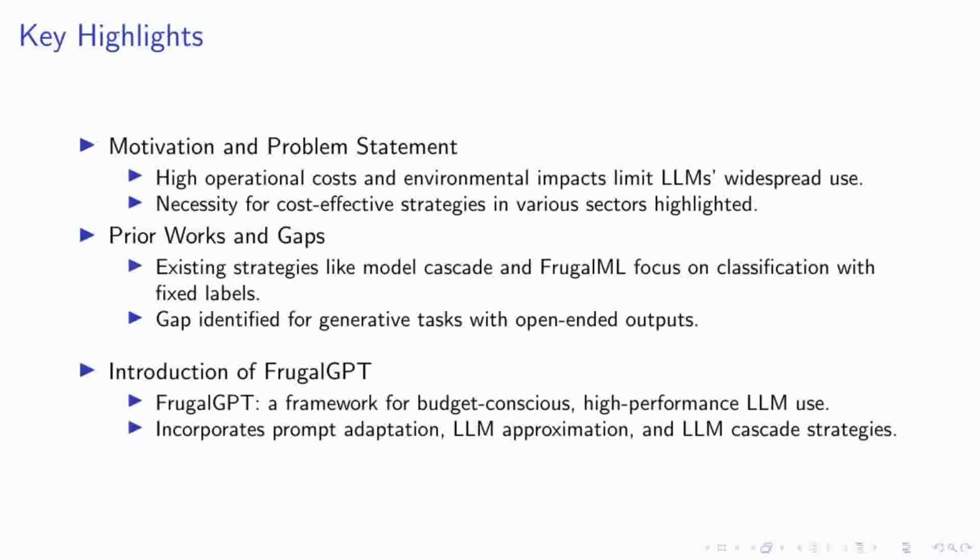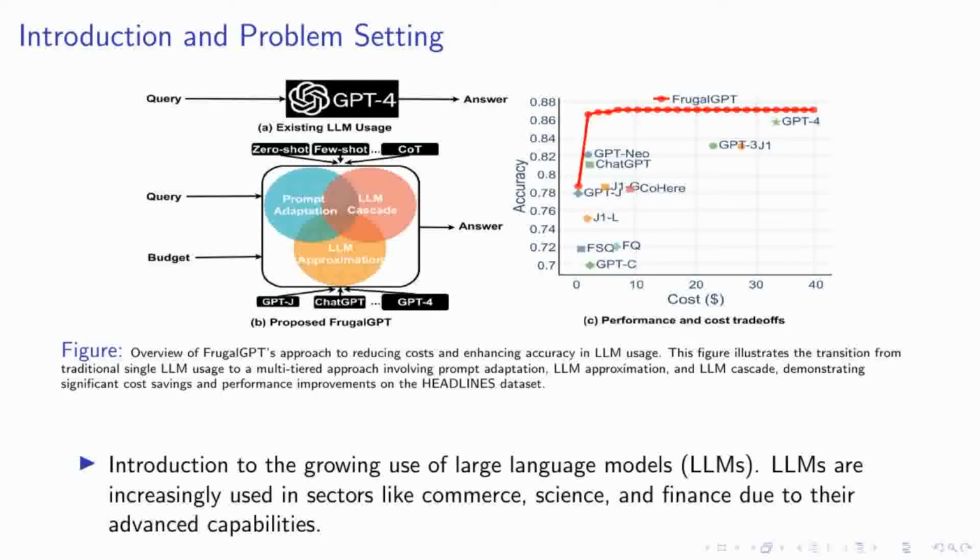As we delve into the transformative potential of large language models, or LLMs, it's crucial to recognize their expanding role across diverse sectors such as commerce, science, and finance. These models are not just theoretical constructs, but are actively reshaping how we interact with data and make decisions on a large scale. The figure displayed here encapsulates our innovative approach with FrugalGPT, which marks a significant shift from traditional single LLM usage to a more dynamic, multi-tiered strategy.